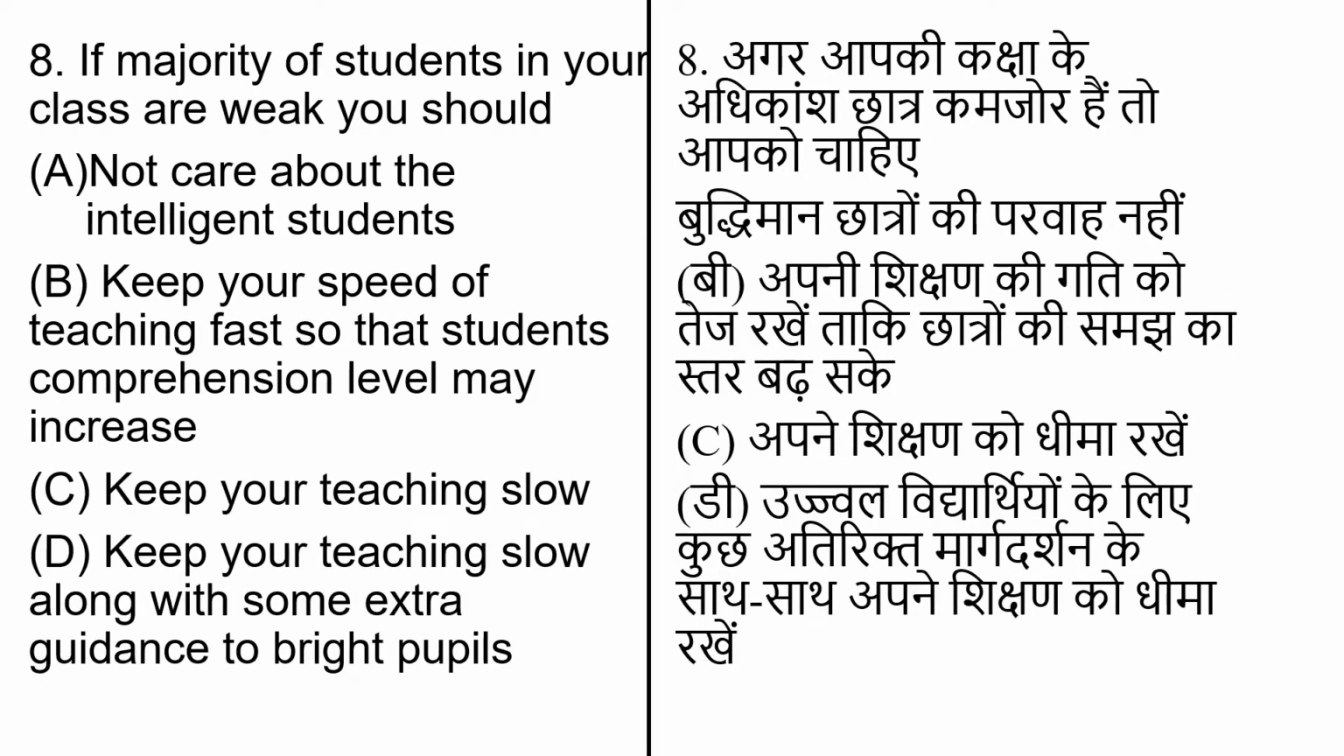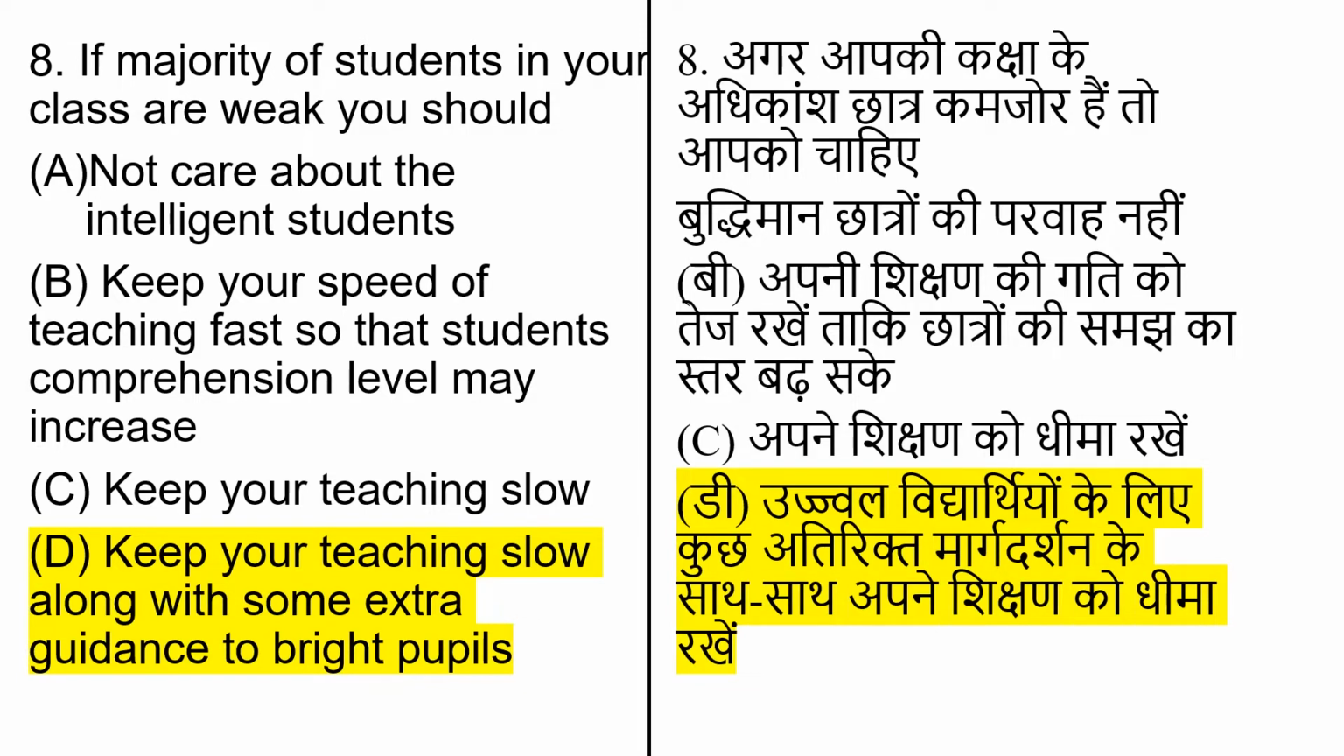If majority of students in your class are weak, you should, and options are: not care about the intelligent students, keep your speed of teaching fast so that students' comprehension level may increase, keep your teaching slow along with some extra guidance to bright pupils. The correct answer of this question is option number D.